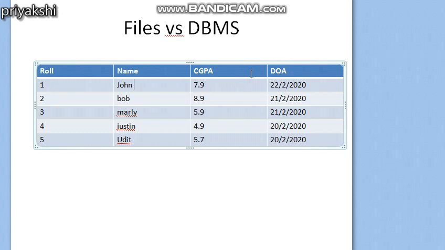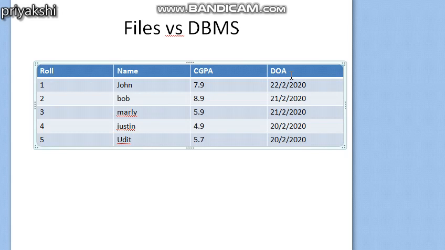But the same file can be managed in a database by database management software also. Whenever we keep this file in database management software, we also keep it in a certain drive. But apart from this, we have data types and constraints. What will be the data type for roll number? In this example, we will keep the roll number as integer. The name of the candidate should consist of strings. The CGPA of the student may contain a decimal value, and the date of admission of a student cannot be a date greater than the present date.